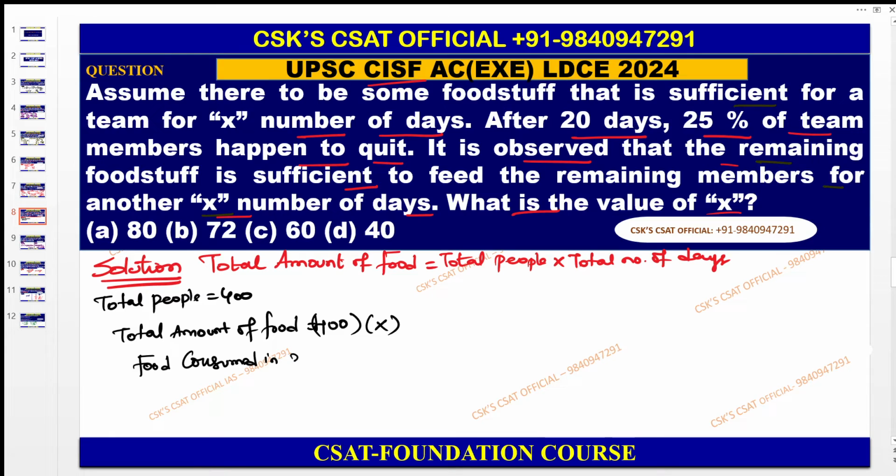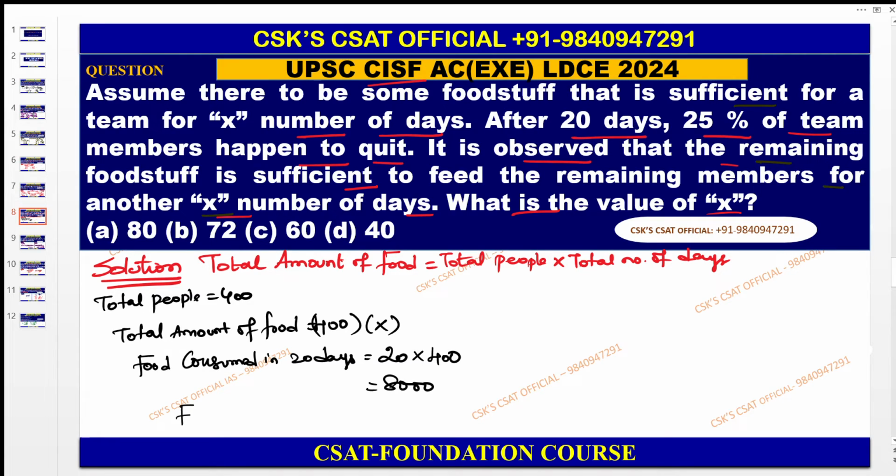Consumed in 20 days is equal to 20 into this much amount of food. How many people are consuming? 400 people. Total people is 400, total number of days is 20, which is equal to 8000.